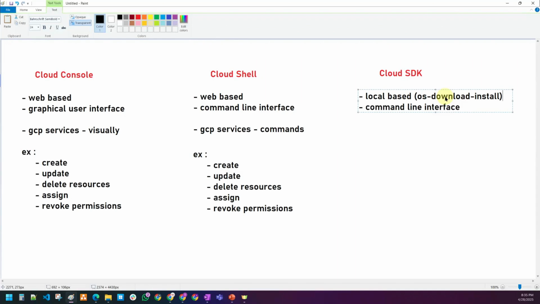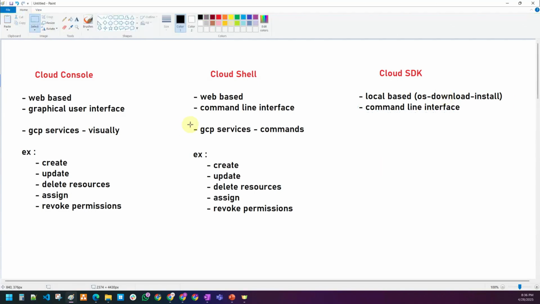If one wanted to interact with the GCP services from your local machine, in that case, we can use the local based interface that is called SDK. Cloud SDK is nothing but a software development kit. You have to download it and install it on top of your local machine. And it is also a command line interface. That is nothing but you can interact with these GCP services via commands only.